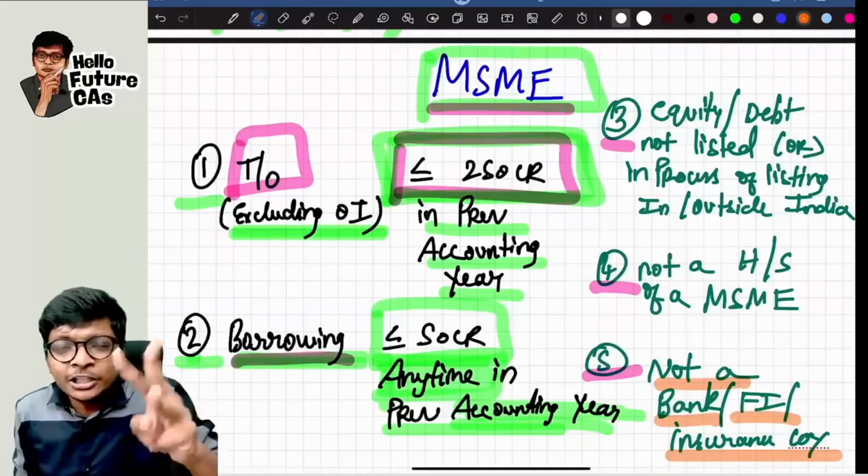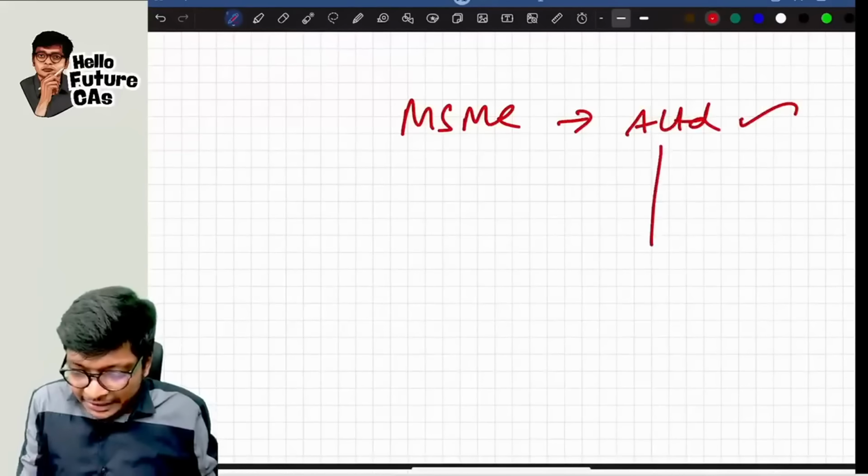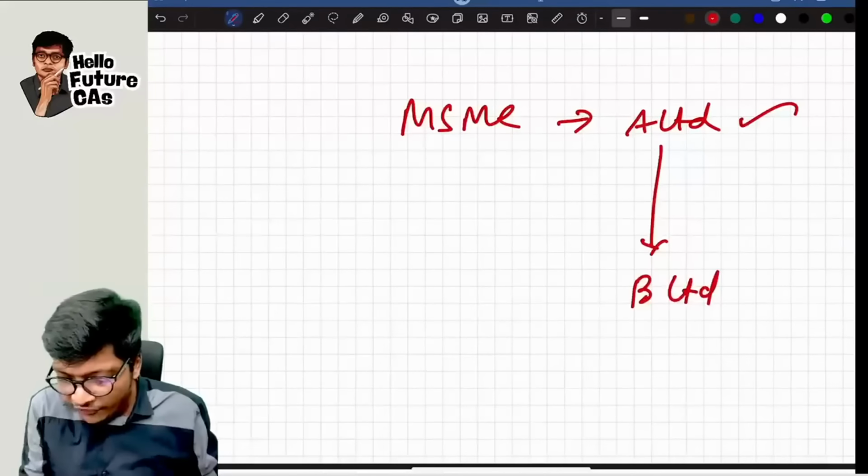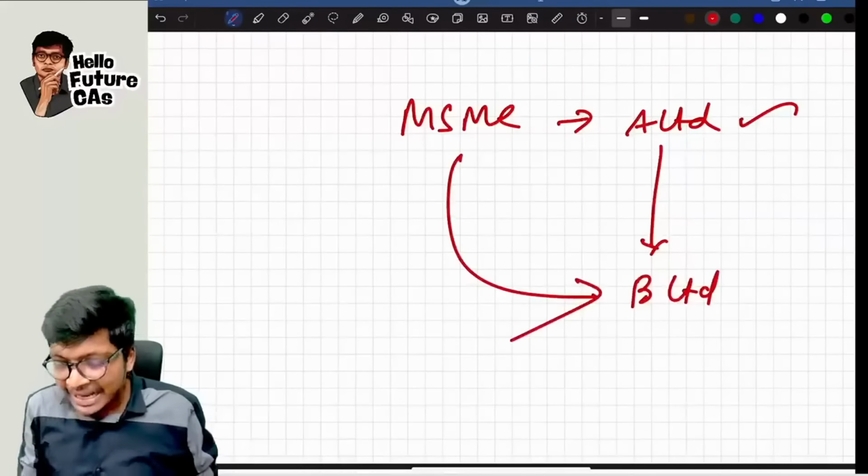Next, it should not be a holding or subsidiary of such MSME. That means, I'll explain this, guys. Look at this. Okay, I have an MSME. Let me call this A Limited. It should not be subsidiary of another MSME. So it should not be a holding or subsidiary of another MSME, guys. Last one, sir, how can I have holding subsidiary in partnership firm? Very much possible, guys, if control is there, because holding subsidiary, they define using control.